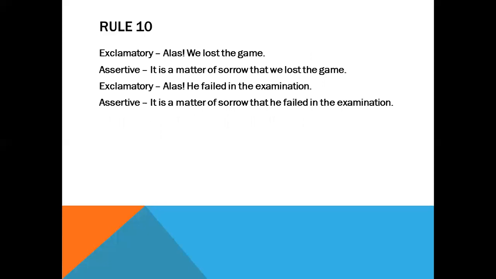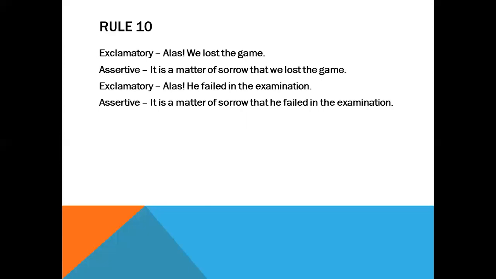Alas, we lost the game. You see, the term alas indicates sorrow or dejection or frustration, depression. And then in order to indicate that sorrow, you need to tell that it is a matter of sorrow. See, it is very easy. This example is very easy for you if you just keep it in your mind. It is a matter of sorrow that we lost the game. Next one, alas, he failed in the examination. So in the assertive sentence, you can write down, it is a matter of sorrow that he failed in the examination. Okay.